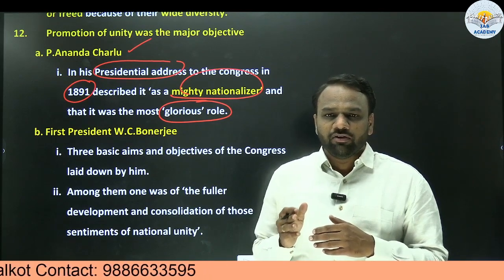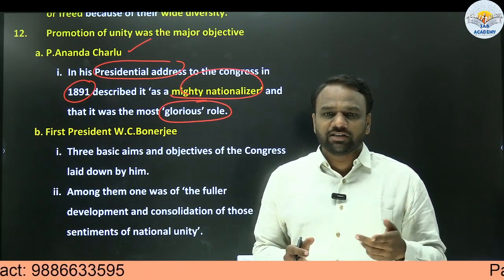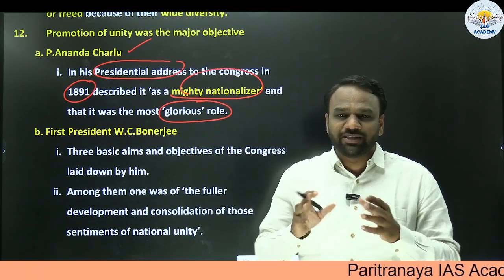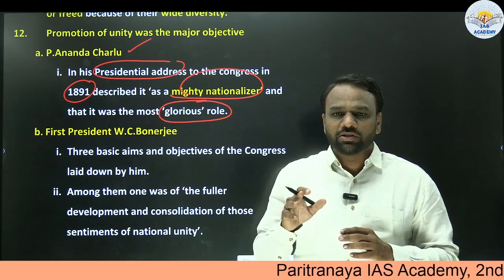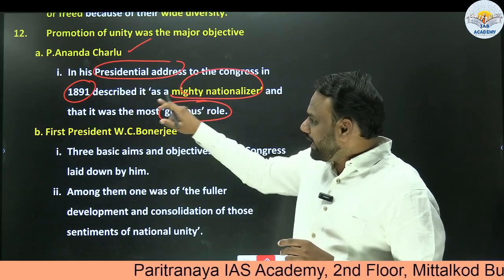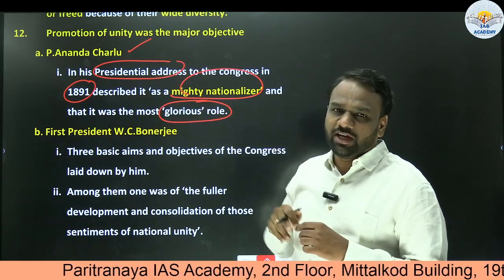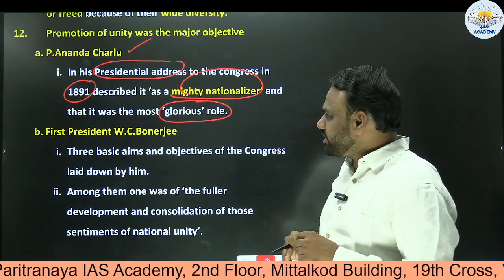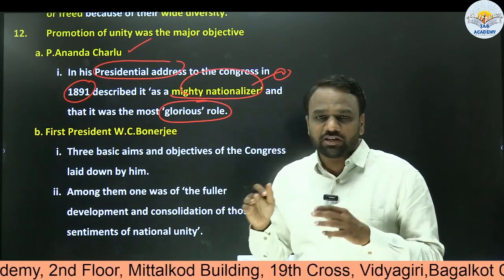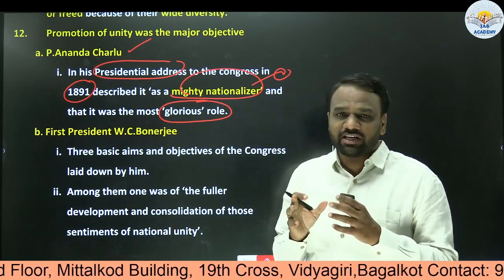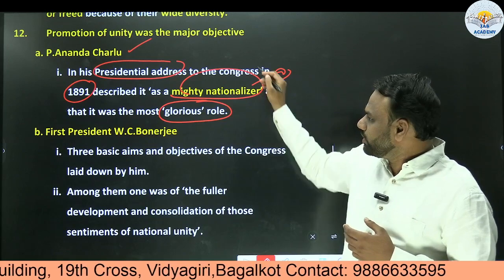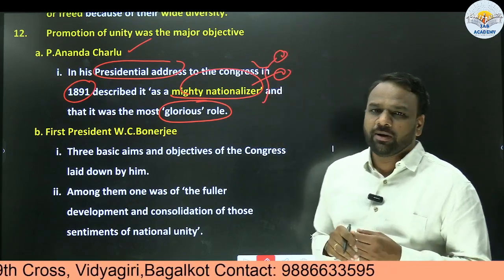So in 1885, first session, 1886, second session, 87, third session, and so on, 88, 89, 90, 91. UPSC focuses on a few of these important sessions, and it also focuses on who was the person presiding over that particular session. So we need to understand that the 1891 session president was P. Anandacharlu. And while giving the presidential speech, he described the Indian National Congress as a mighty nationalizer. So Indian National Congress was acting as a nationalizer. It was arousing the nationalistic feelings among the people, and it was a good nationalizer. So this point can be beneficial from both prelims as well as mains point of view.